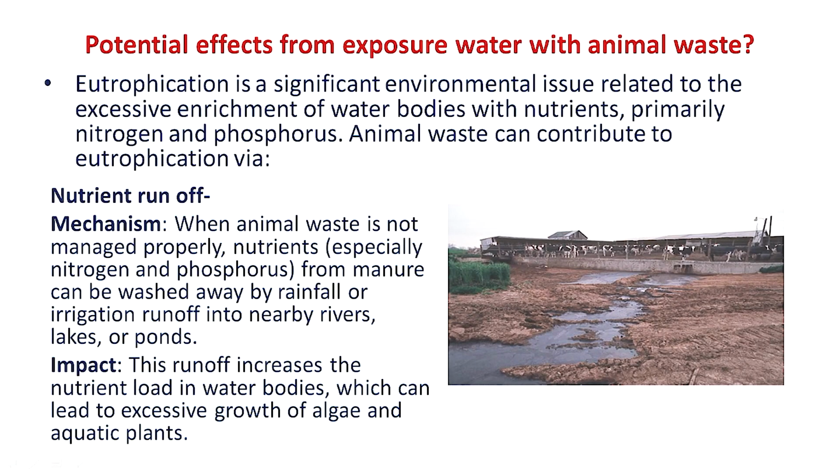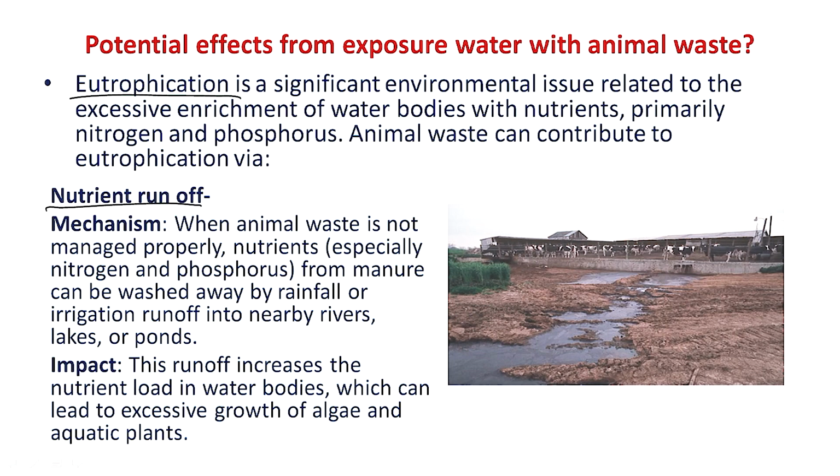So what are the different potential effects of exposure of water bodies to the different types of contaminants present in animal waste? First and most importantly, eutrophication is the significant environmental issue related to excessive enrichment of water bodies with nutrients, primarily nitrogen and phosphorus, present in animal waste. What are the different ways through which animal waste contributes to eutrophication? First is the nutrient runoff.